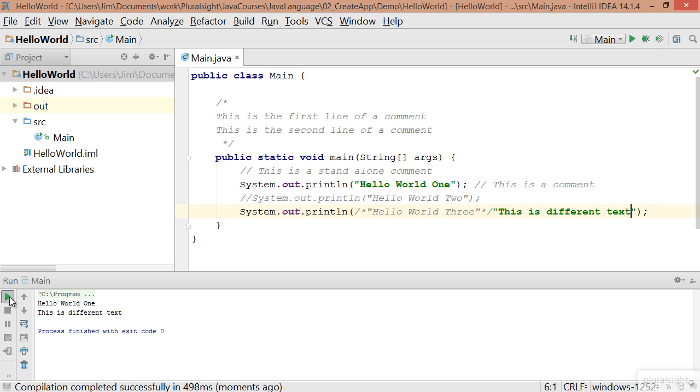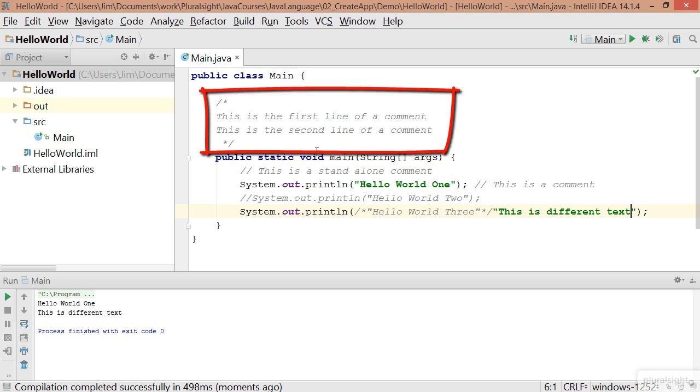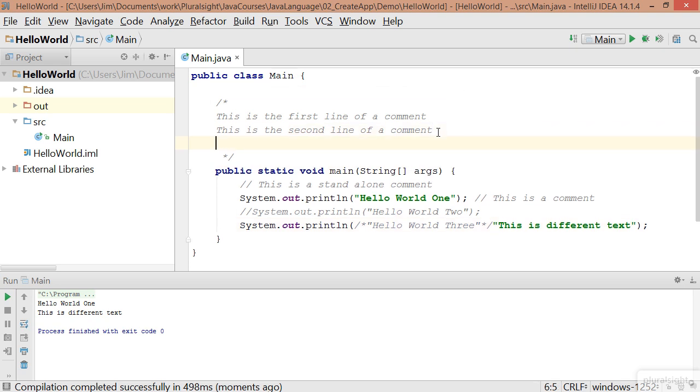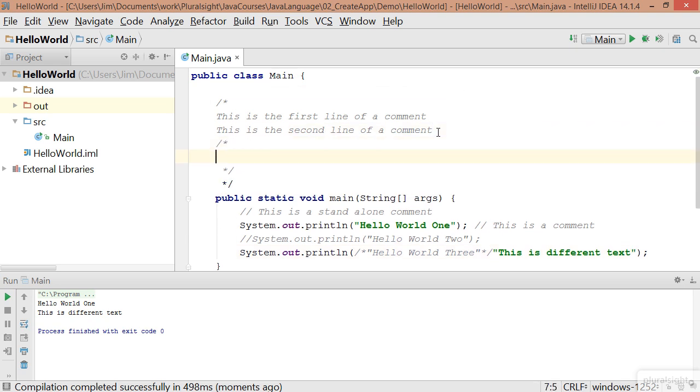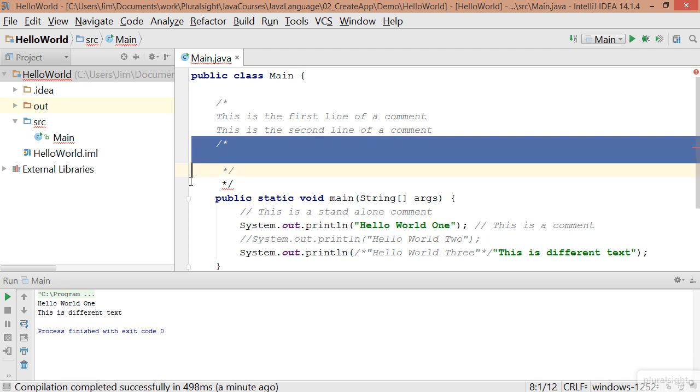One thing to be aware of in block comments is that you cannot nest them. So I've got a block comment here at the top, this is the first line of a comment, this is the second line of a comment. If I put a /* in here, you notice that after that second */ the one at the bottom now shows up as an error, because the compiler doesn't have a distinct idea that for every starting block comment there's an ending block. Basically, as soon as it sees the very first encounter of */ all the comments are ended. So you cannot nest block comments.